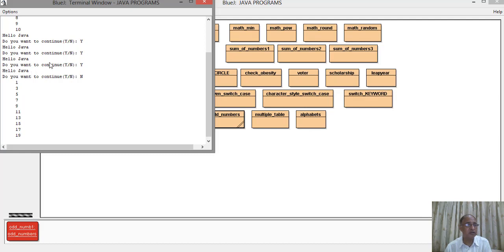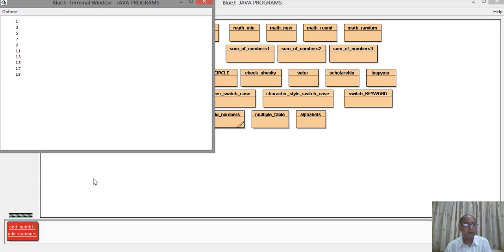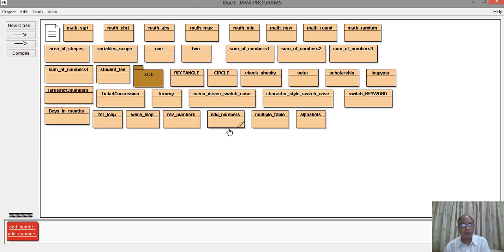That is the old output which you were seeing in the beginning, but after this is the latest one: 1, 3, 5, 7, 9, 11, 13, 15, 17, 19. Again we will just clear the screen and try to run this program again. So now you see on the fresh screen the odd numbers are being printed from 1 to 19. So this is the output being generated by the while loop using looping methods in Java.